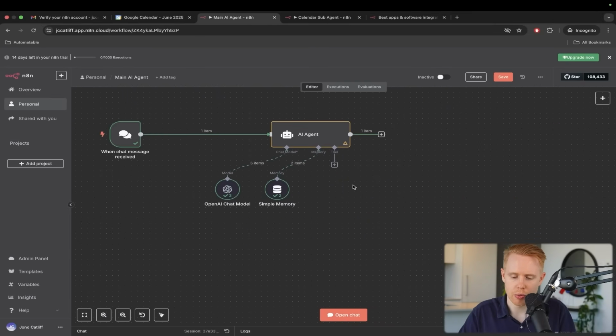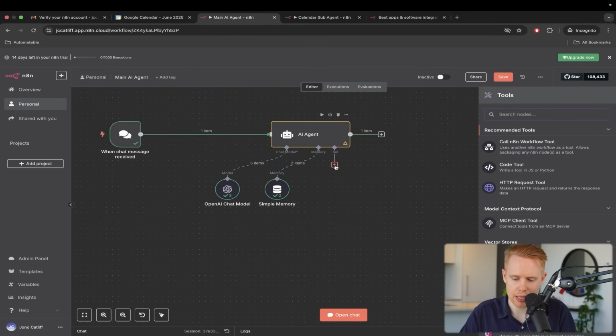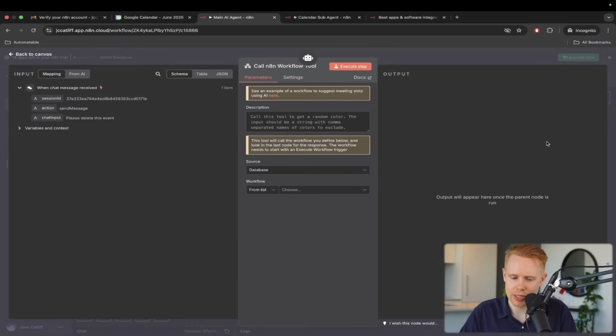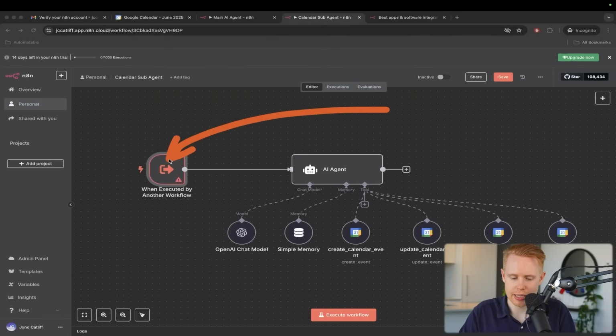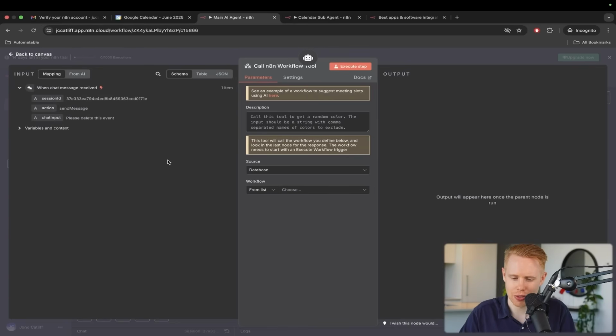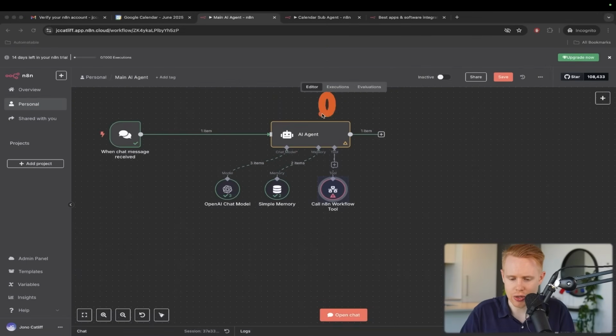Now we're going to hit the tool again, hit the plus button, and we have something called call n8n workflow. What this does is allow us to start this secondary workflow. With the call n8n workflow tool, we can add a description, telling it when this main AI agent should send data over to this subflow.